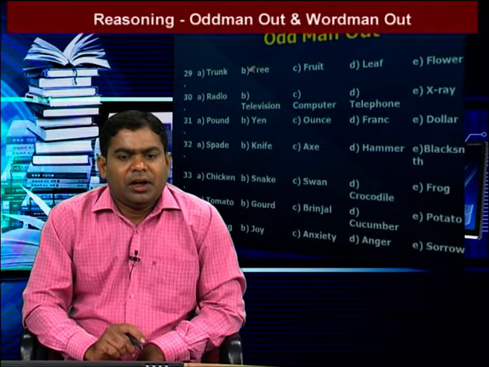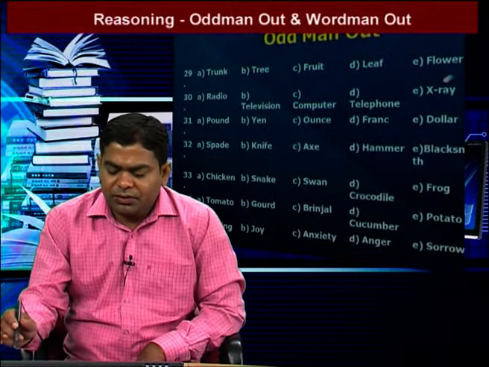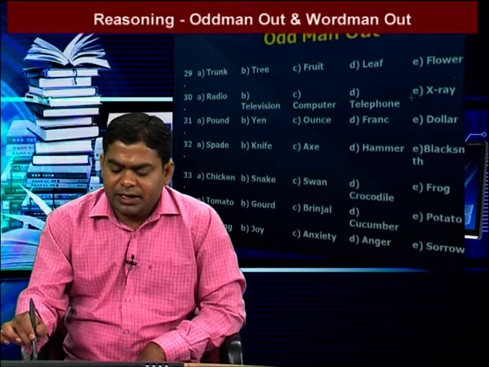Next we go to the next question. The words are radio, television, computer, telephone, X-ray. In these 5 words, one is different. That one is X-ray. The remaining 4 are a group: these 4 words belong to mass media electronic instruments used for communication. X-ray is not used for communication. That's why X-ray is our answer.